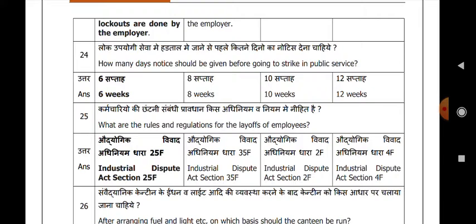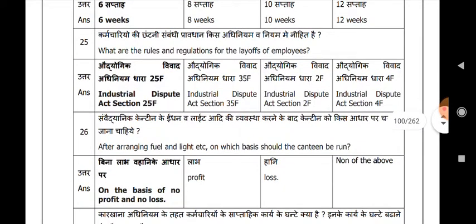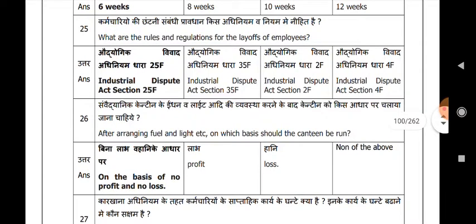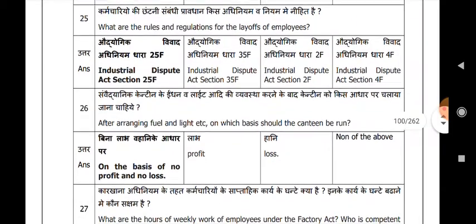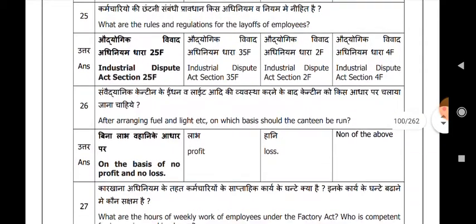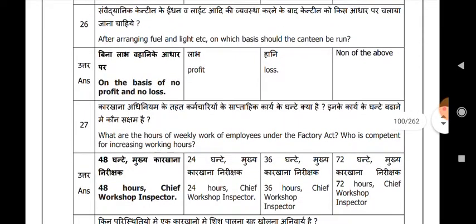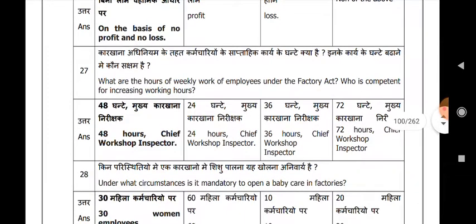What are the rules and regulations for the layoff of employees? Industrial Disputes Act Section 25F. After arranging fuel and light etc., on which basis should the canteen be run? On the basis of no profit and no loss. What are the hours of weekly work of employees under the Factories Act? Who is competent for increasing working hours? 48 hours. Chief Workshop Inspector can increase.